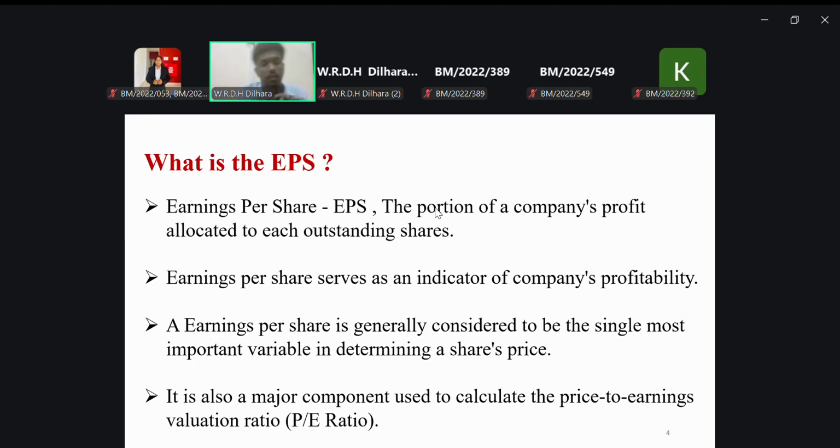Some people lose their money by investing without knowing these things. So you have to be aware of the earning per share and why we need to calculate it and look at it. Okay? When we are going to invest somewhere, we have to look at the earning per share.